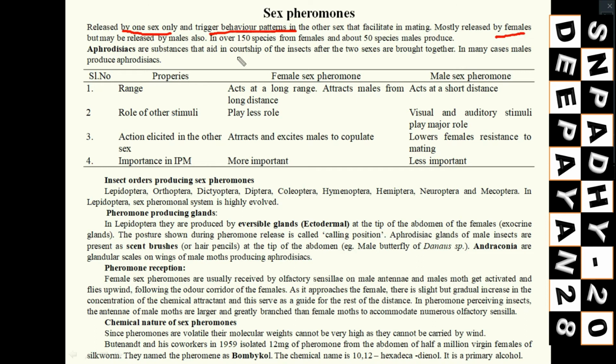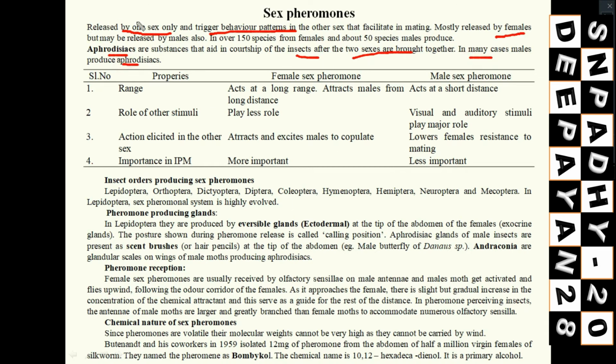Just like your aphrodisiacs. What are those? These are the substances that aid in courtship of the insect. When female and male come together, at that time these aphrodisiacs are the substances which help in initiation of the mating process. And in many cases males produce aphrodisiacs.